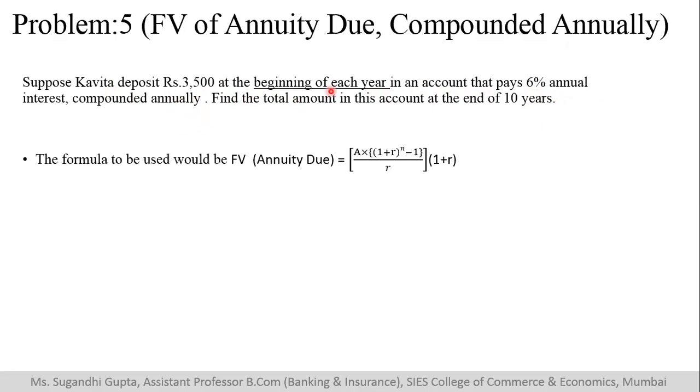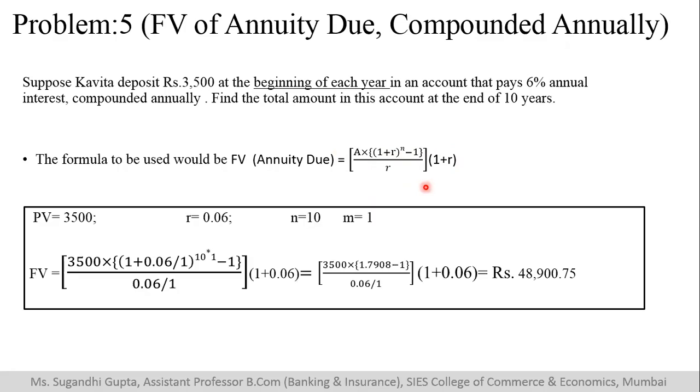So the formula that we will use is this: a new 1 plus r factor gets added to our formula. The method of solving remains the same. First, we open the round brackets, then the brace brackets, square bracket, and again the round bracket. So 1 plus 0.06, raised to 10. When it is raised to 10, the value becomes 1.7908. Minus 1, into 3,500, divided by this. If you do all these things, the whole thing should be multiplied with 1.06. You get 48,975 rupees.